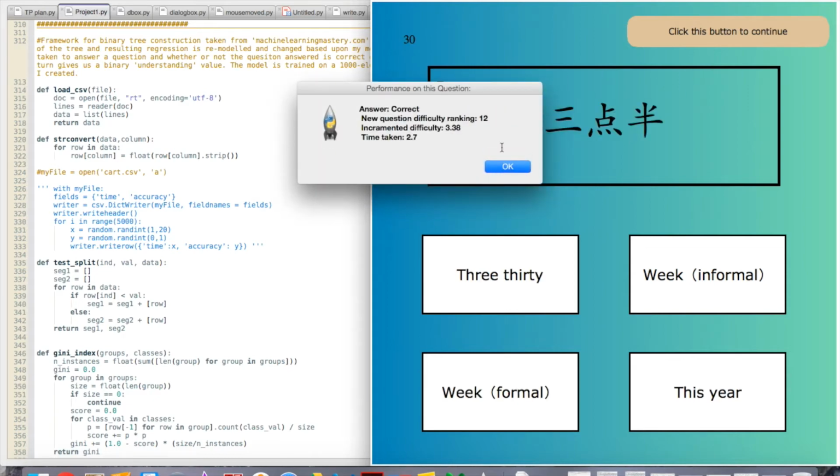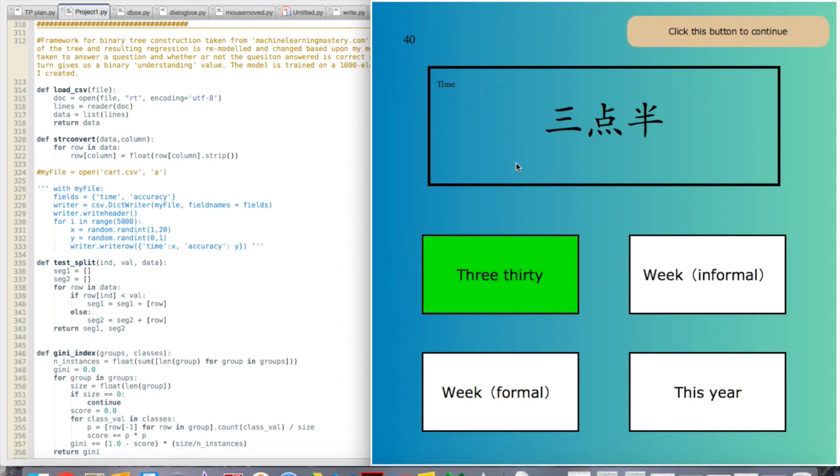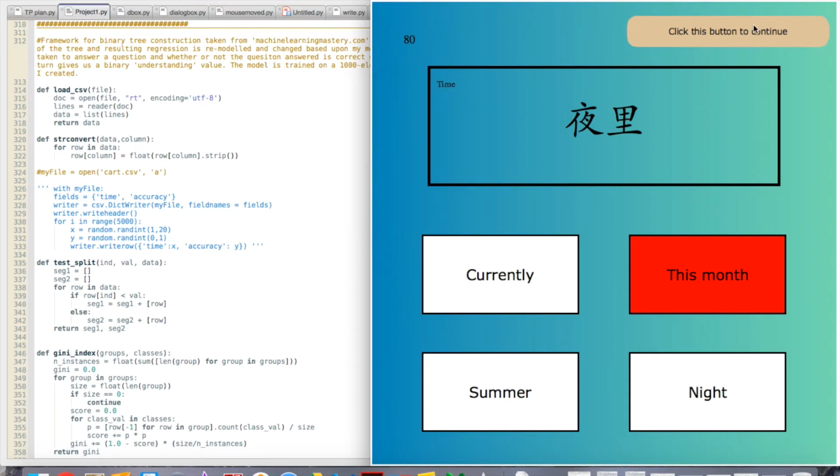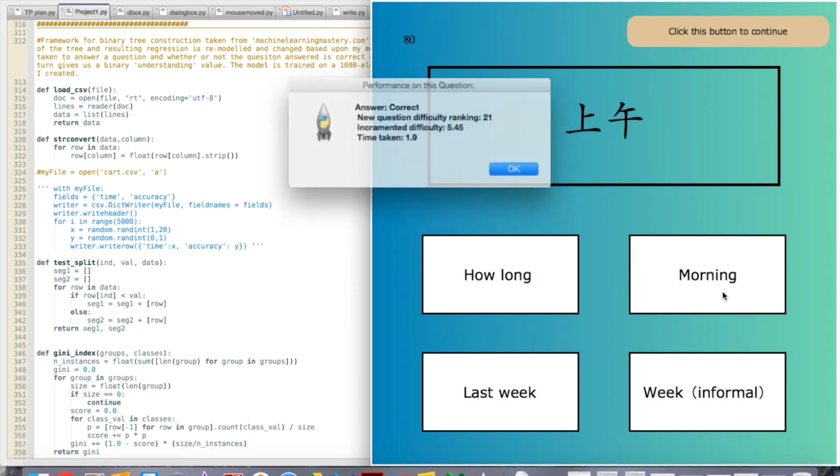Another good feature of this is that the options that come up have a relevance to the topic from which this Chinese word comes. This ensures that the learning is not a randomized, trivial multiple choice quiz, but instead poses challenging questions for the user. If I answer this question wrong, the words get easier too, but by a lower amount because of the nature of the plateau within the program.